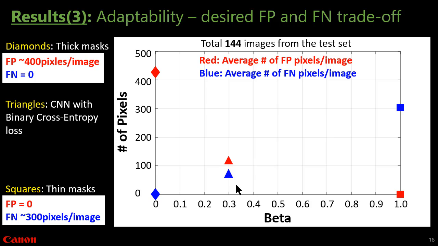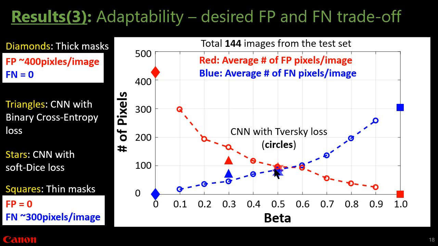This is a network trained with binary cross entropy, and this is the false positive and false negative of that loss function. For the network trained with Dice coefficient, this is the false positive and false negative, and we can see they are very similar. The circles are the false positive and false negative of the network trained with the Tversky loss function. For cardiac imaging, we may prefer to use beta bigger than 0.5. That is the conclusion of this slide.